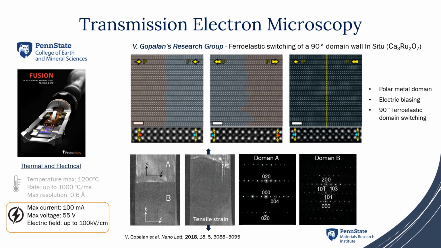The second example was also carried out using the Fusion TEM holder. It was made in collaboration with the group of Professor Gopalan on a calcium ruthenium oxide material. In those pictures, we can see that there are two separated polar domains, and applying an electric biasing with this TEM holder induces a 90-degree ferroelastic domain switching.